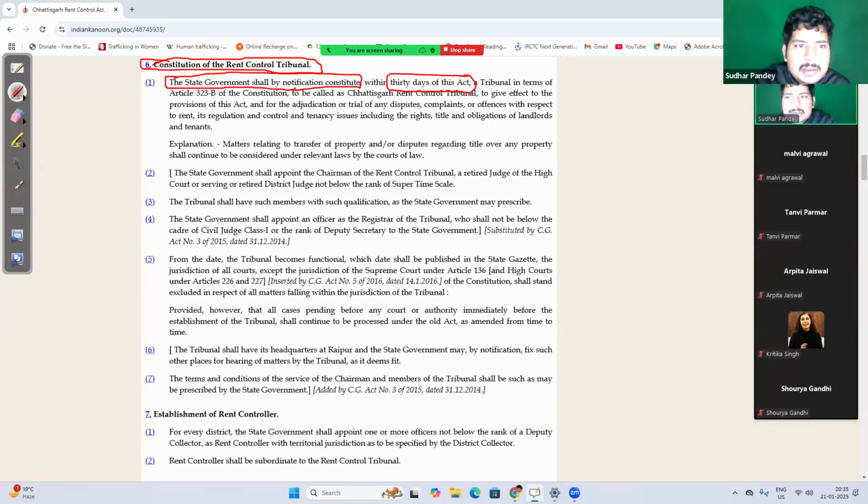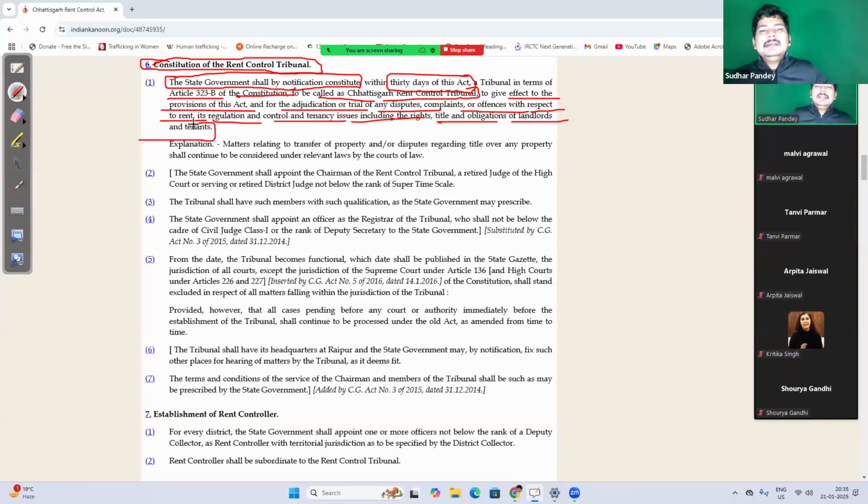A tribunal in terms of Article 323B of Constitution of India is called Chhattisgarh Rent Control Tribunal. To give effect to the provisions of this act and for adjudication or trial of any dispute, complaint or offences relating to rent, its regulation, control and tenancy issues including right, title, obligation of landlord and tenant.